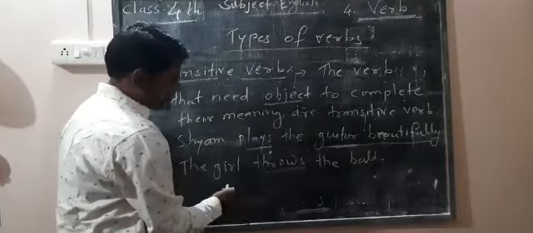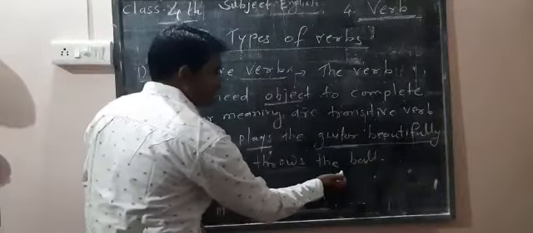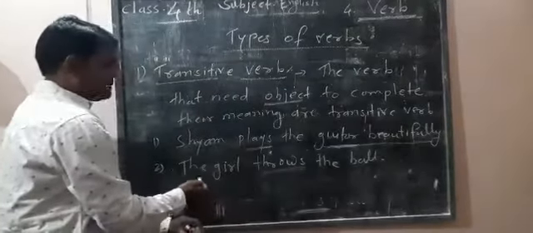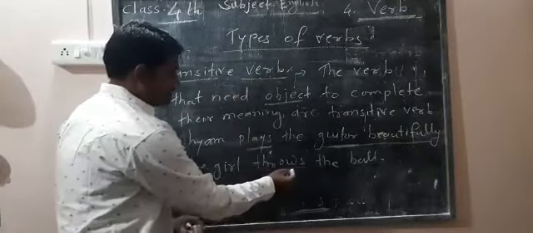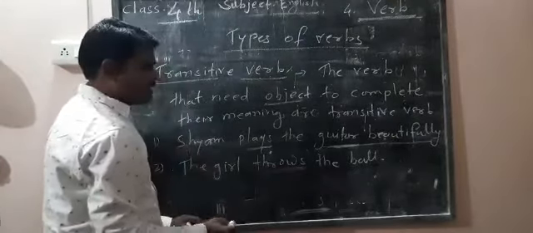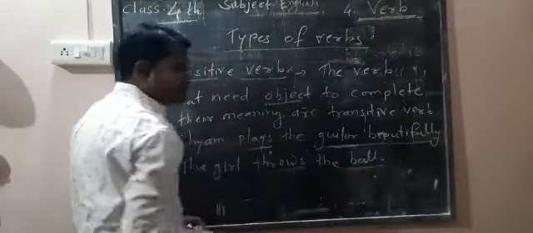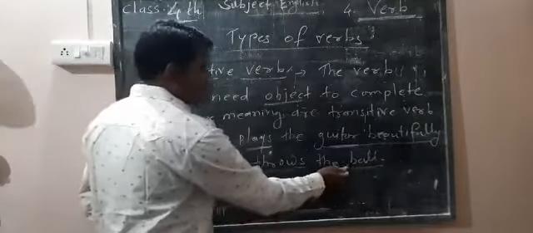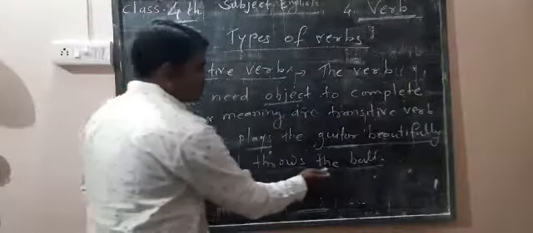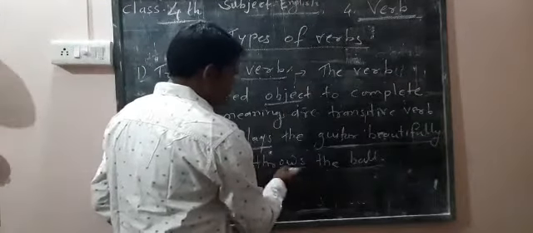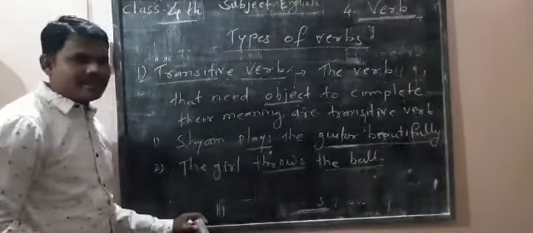If the ball is not given, the meaning of the sentence is not clear. So here the ball is important. The ball is an object, and it is important to complete the meaning of the verb. The girl throws the ball. So throws is the action word, and the ball is the object. So it is an example of transitive verb.